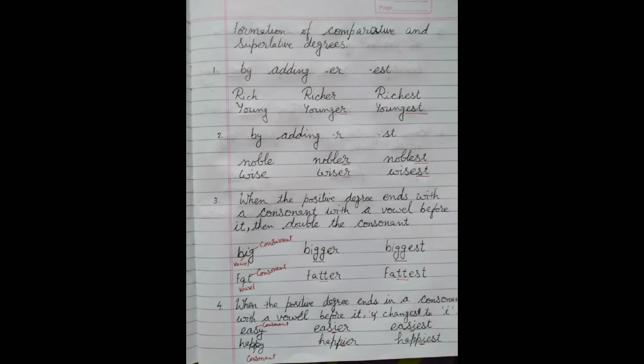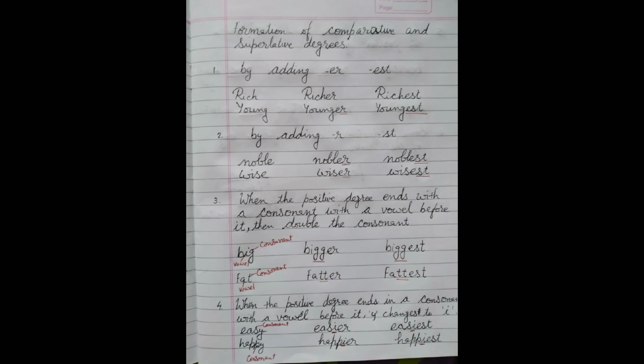Example, rich is positive degree, richer is comparative and richest is superlative degree. So in rich, just ER and EST are added. Young, younger, youngest. Here also ER in comparative and EST in superlative degree is added.